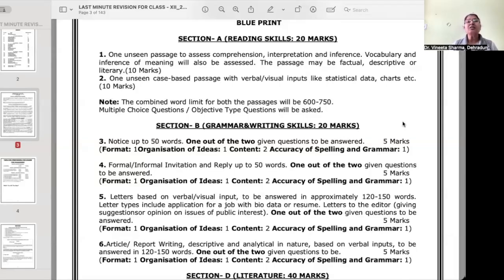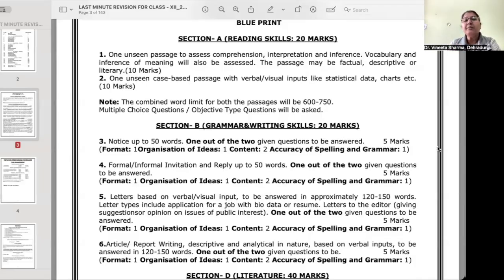Another passage is going to be a kind of case study. It's a case-based passage where you will be provided with some verbal or visual input. Now, visual input like some chart, graph, something like that. Verbal input, some statistical data is given. So this passage is also for 10 marks. Then you will be asked certain questions.